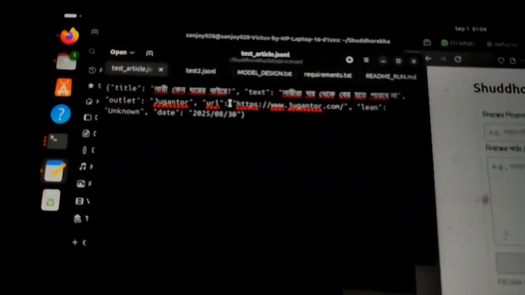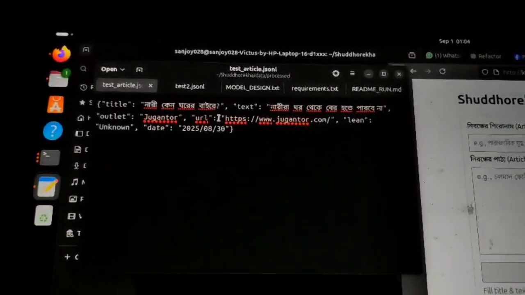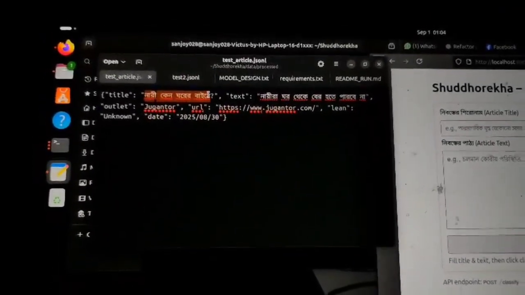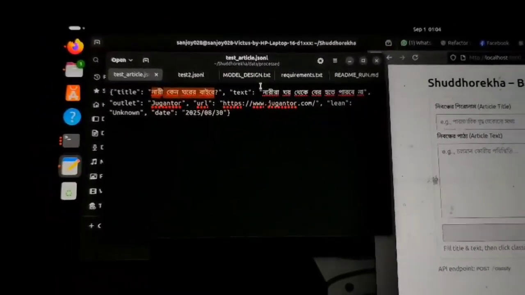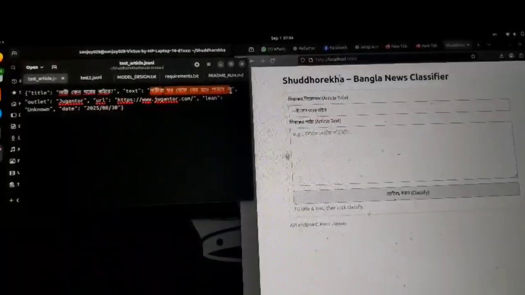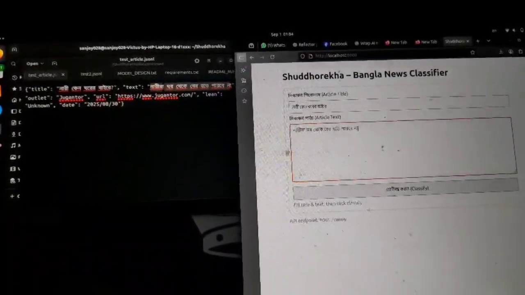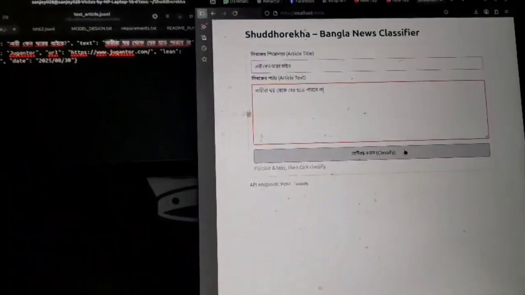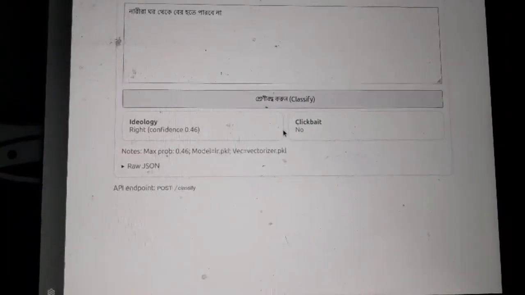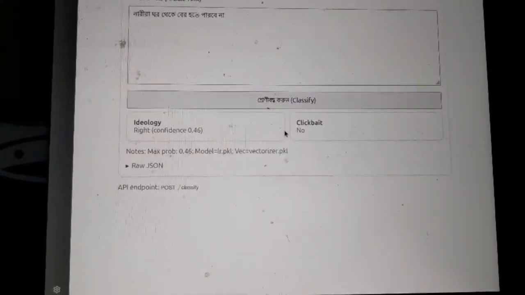Here we have some Bangla script saying something like "Nari keno ghorer baire." This topic is typically the cliched conservative situation in Bangladesh. We're just going to copy the title and paste it here, then copy the text and paste it here, and we're going to see which way it leans. See, it leans towards the right, as in the conservative side of the ideology. Now, this does line up with our thoughts, right?